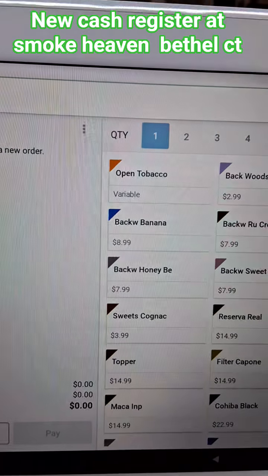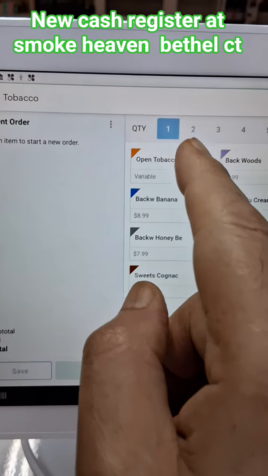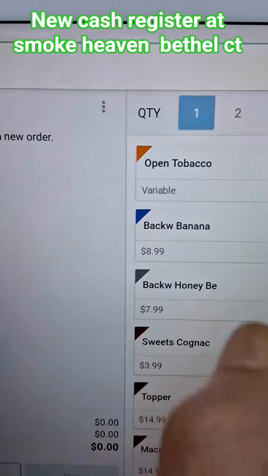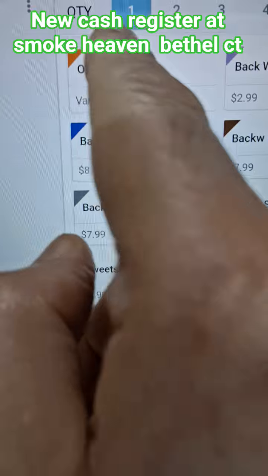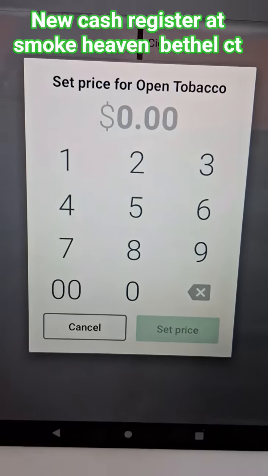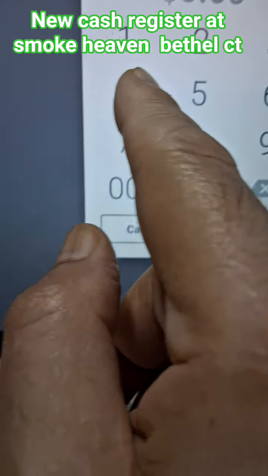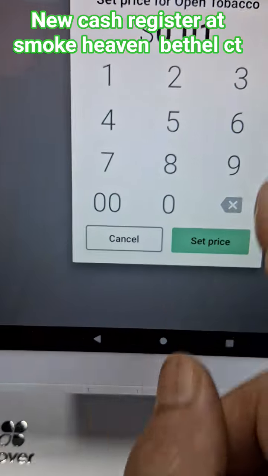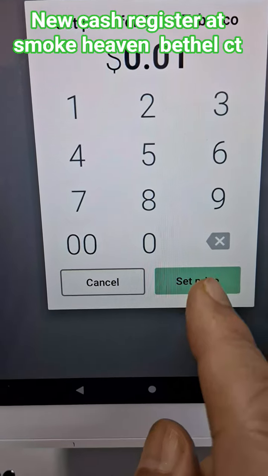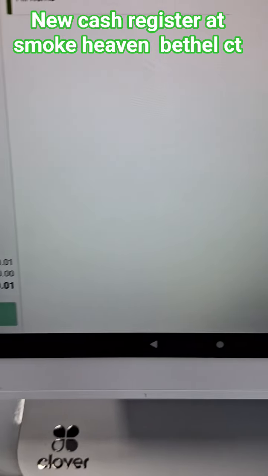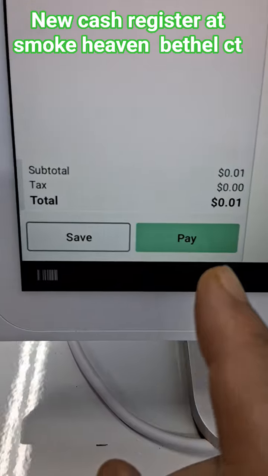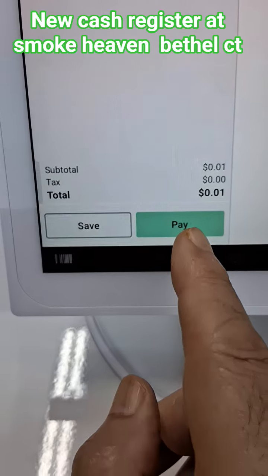Then come here. You see here. Let's say open tobacco. So you will see, put the amount here. I put just 1 cent. And when you enter the amount, whole amount, whatever you enter, then set the price. You see prices here. Then pay on the bottom left.